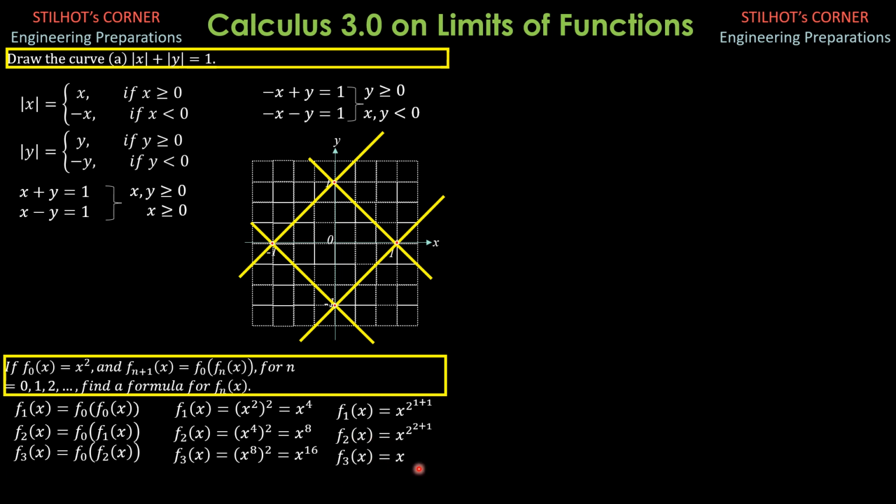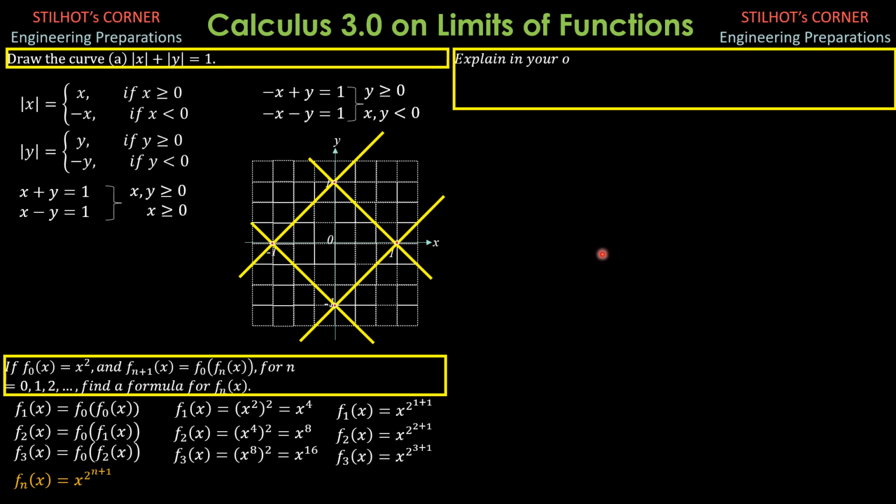f3 of x therefore is x to the 2, then 2 is raised to 3 plus 1. Therefore, since we see the pattern, the expression for fn of x therefore is x to the 2, then it is raised to n plus 1. So this is the expected fn of x. So that's the answer. And we check that for n is 0, 1, 2, and so on and so forth. So that is true. So that's the answer.